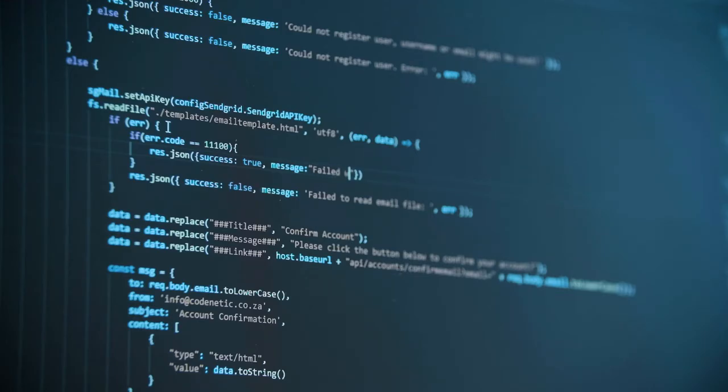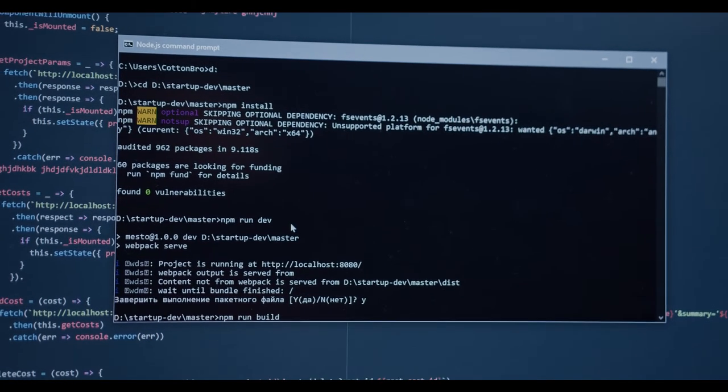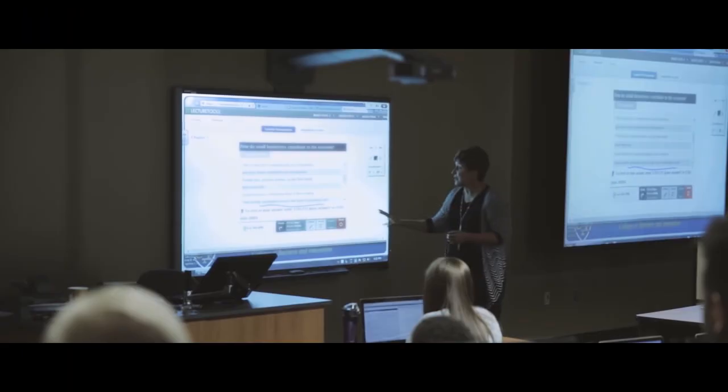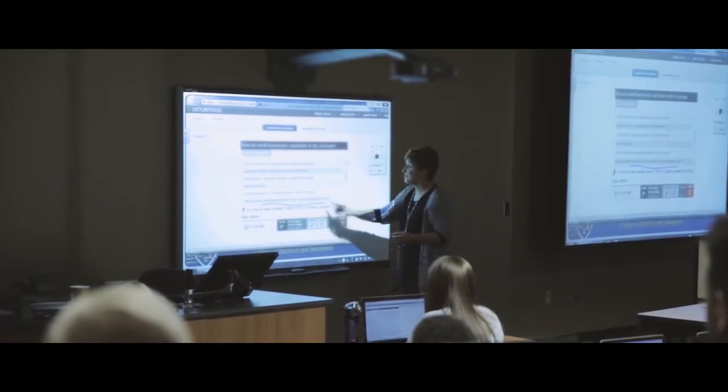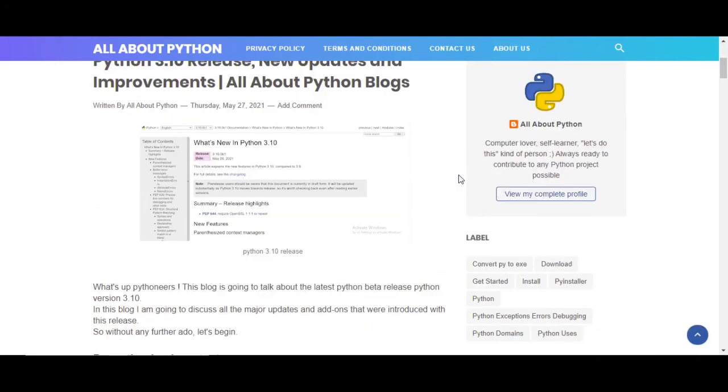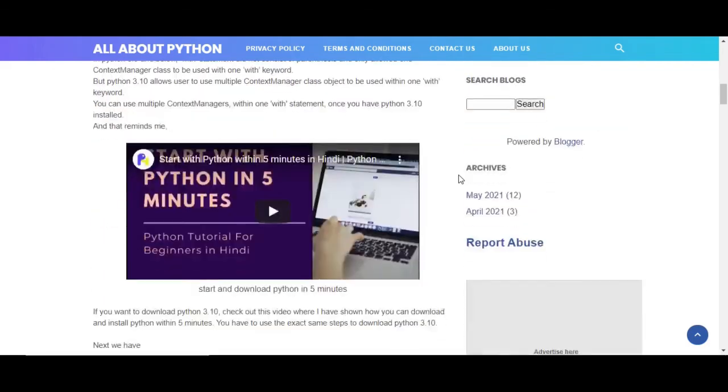Improved modules. Apart from the Python interpreter, a set of built-in Python modules were also updated. Since the list of modules is large, I couldn't possibly explain all of them in this video. So don't forget to check out my blog for all the details regarding the improved modules.